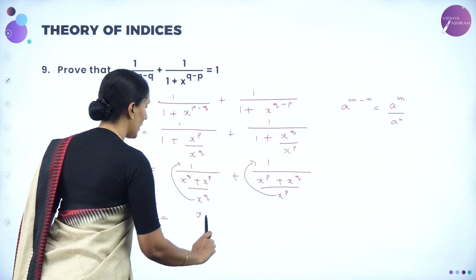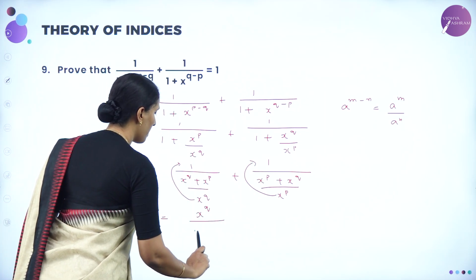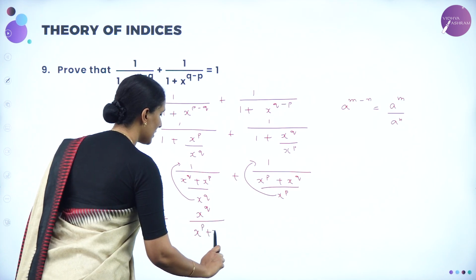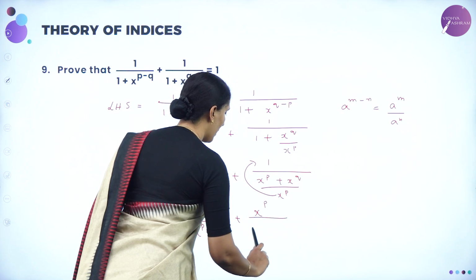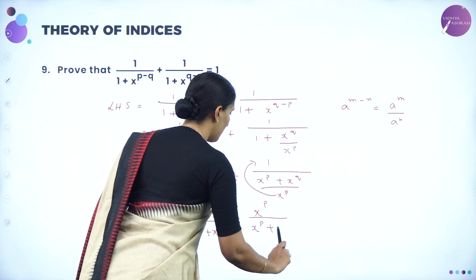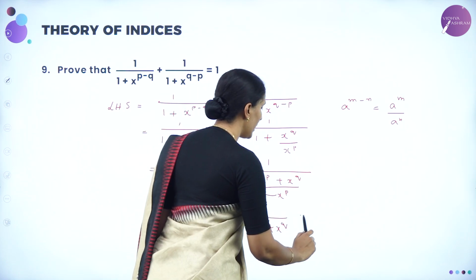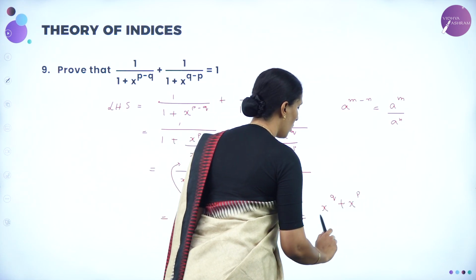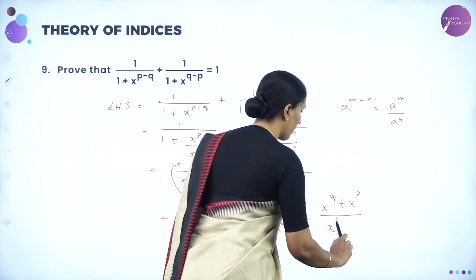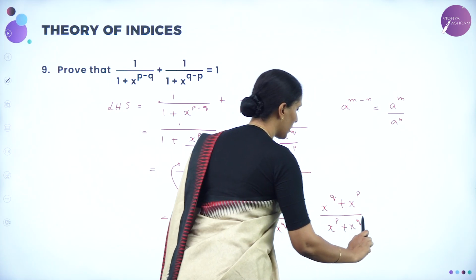Now we get x to the power q divided by x to the power p plus x to the power q plus x to the power p divided by x to the power p plus x to the power q. So we get x to the power q plus x to the power p whole divided by x to the power p plus x to the power q.